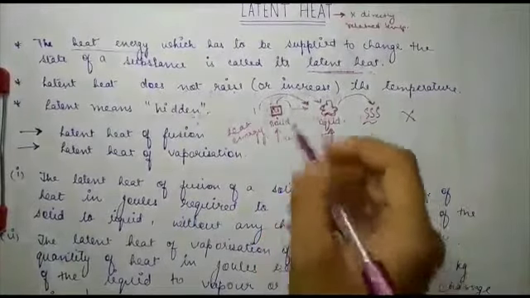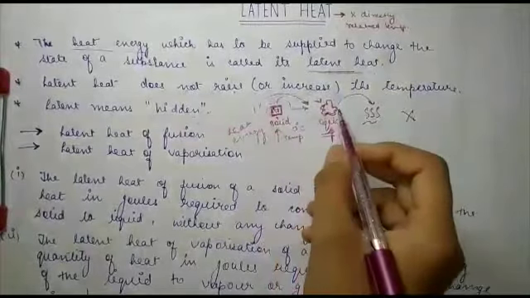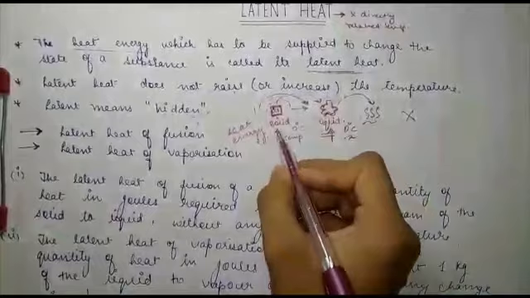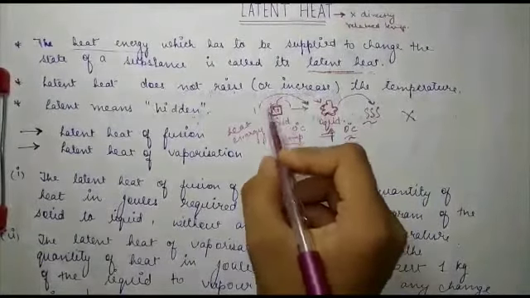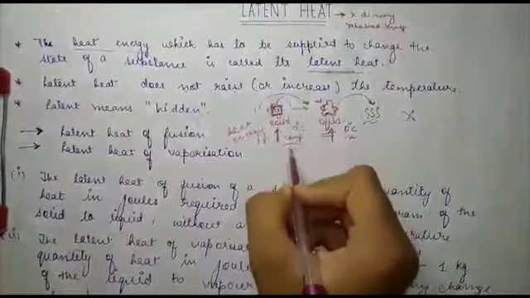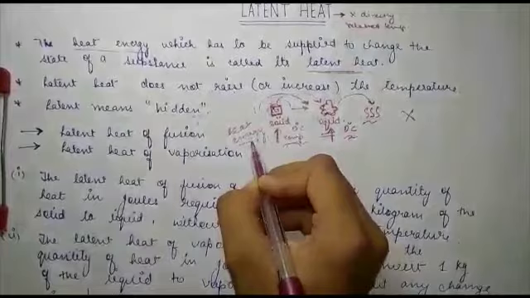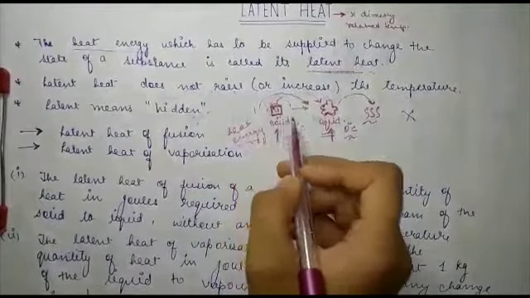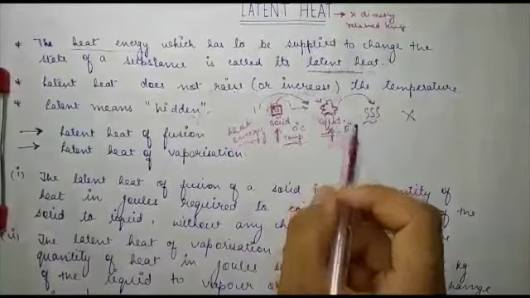This ice is at 0 degrees Celsius. When it is converted to its liquid form, it will also be at 0 degrees Celsius, because the heat which you are applying is not increasing the temperature of this substance, but is getting converted to heat energy, and this energy is able to convert the ice, the solid, to the liquid form. I hope you are understanding what I am saying.